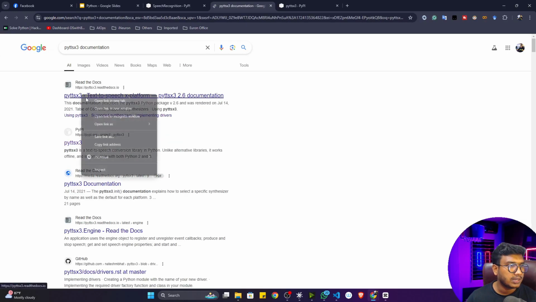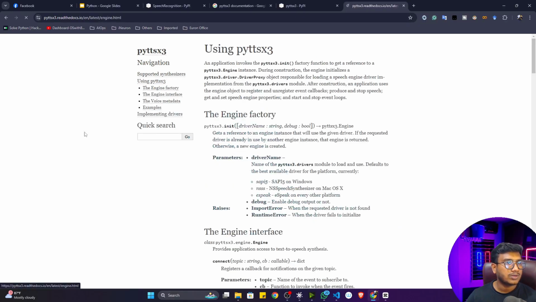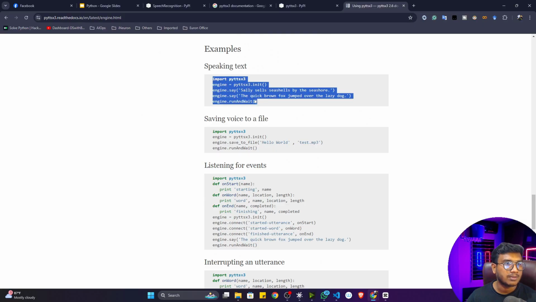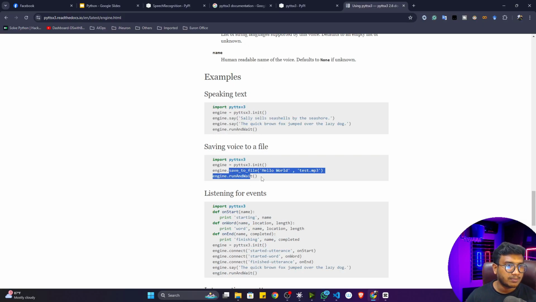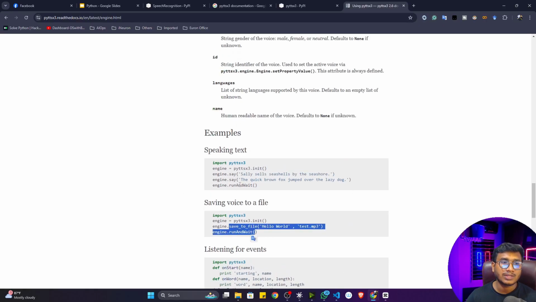Here you will see the official documentation of pyttsx3, and here you can see how to use it. If you go below, you will see the code snippet, how we can use them. See, here they have given lots of examples, but I'm not going to make this more complex. I'll show you the easy one, how we can use this pyttsx3.